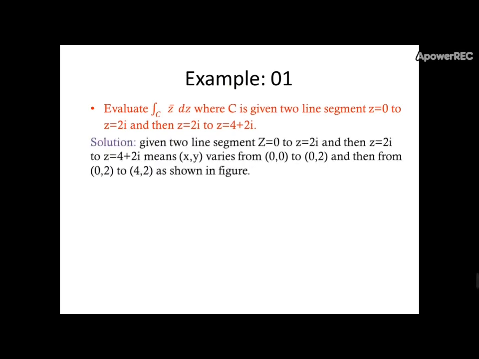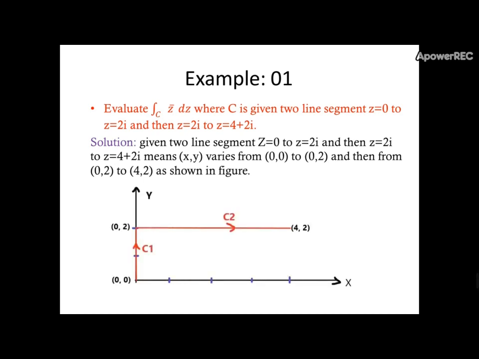Now come to the solution. Given two line segments, our coordinates (x, y) vary from (0, 0) to (0, 2) and then from (0, 2) to (4, 2), as shown in the figure below.